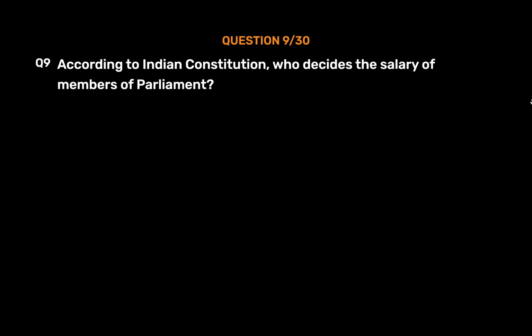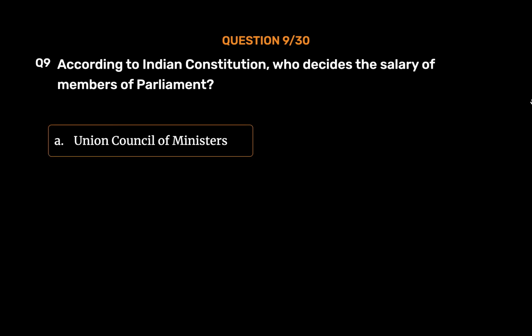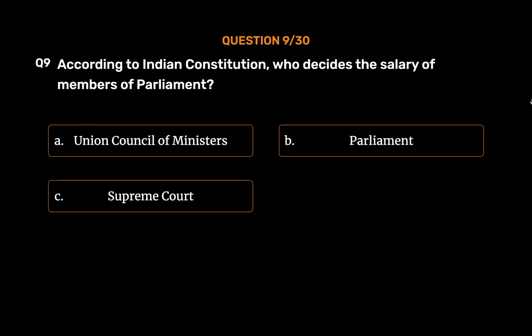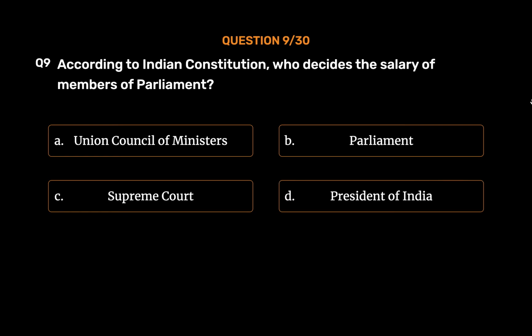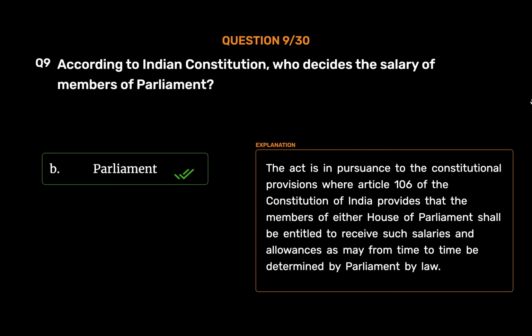Question number 9. According to Indian Constitution, who decides the salary of members of Parliament? Option A. Union Council of Ministers. Option B. Parliament. Option C. Supreme Court. Option D. President of India. The correct answer is option B. Parliament. The Act is in pursuance to the constitutional provisions where Article 106 of the Constitution of India provides that the members of either House of Parliament shall be entitled to receive such salaries and allowances as may from time to time be determined by Parliament by law.